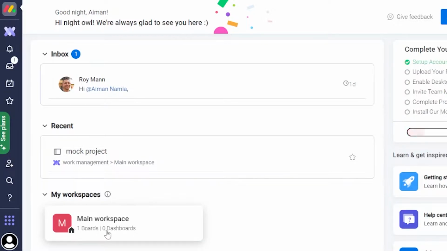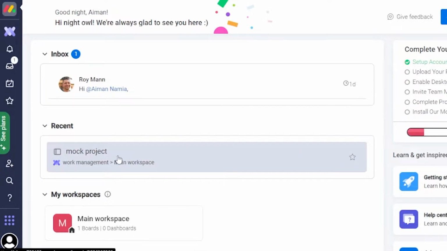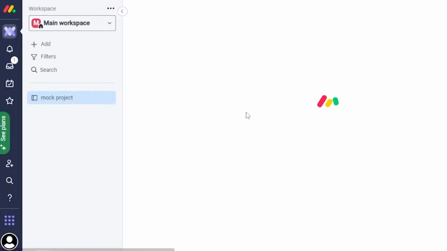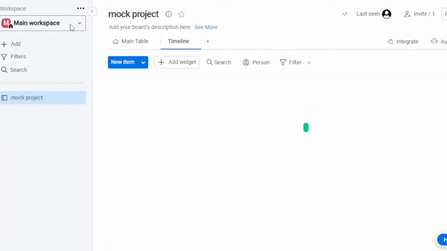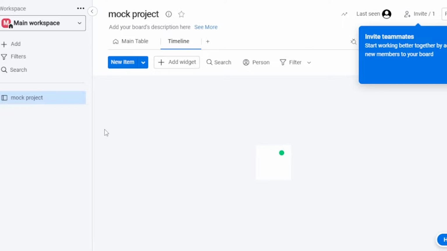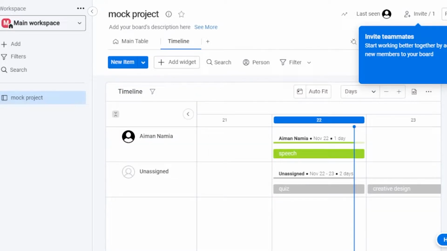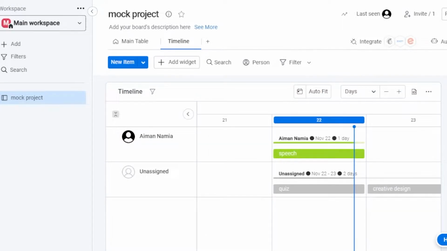This is my main workspace and it has a board, and this is my work project that I'm working on right now. So I'm just going to click on this project. This is the mock project that I created earlier, and it is added in my main workspace. So my main workspace has one project right now. You can add different projects into different workspaces and keep an eye on them one by one.